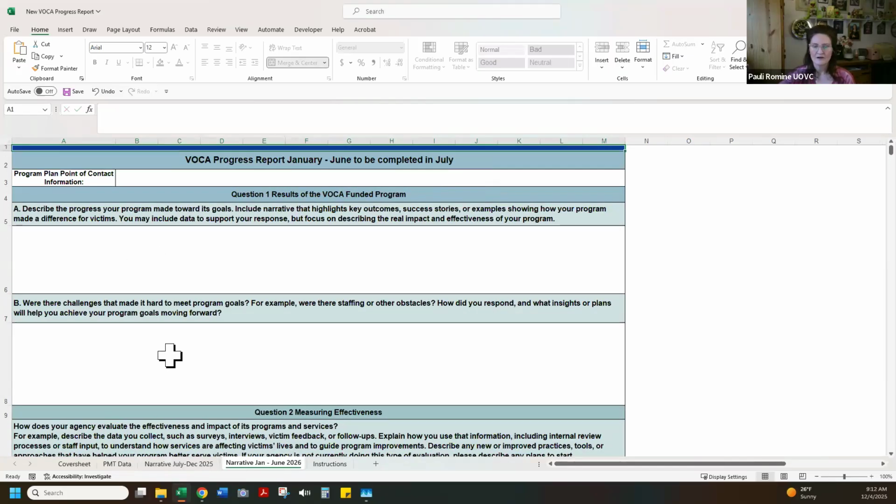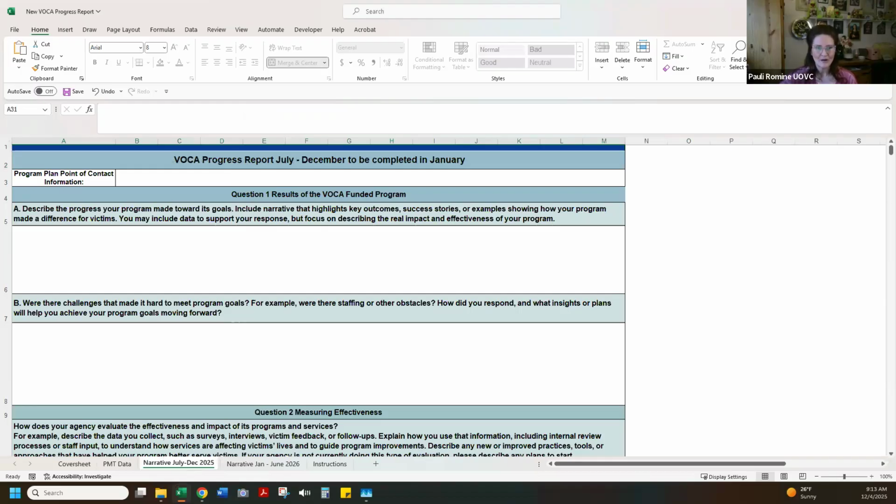These two tabs are exactly the same apart from the tab name and this header up here that will help you know when to complete this data. You do not need to fill out both narrative tabs each quarter. Follow the instruction and only complete one for each time period.